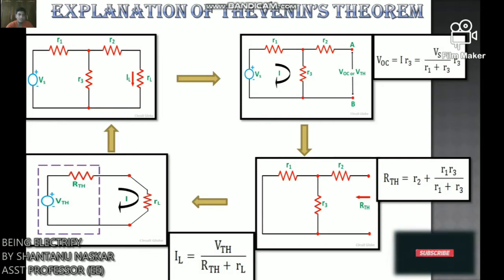We calculate the Thevenin's voltage and put it in the simplified circuit, and the Thevenin's resistance also, and we connect the load resistance in series with the Thevenin's resistance. So the load current IL equals VTH by RTH plus RL.